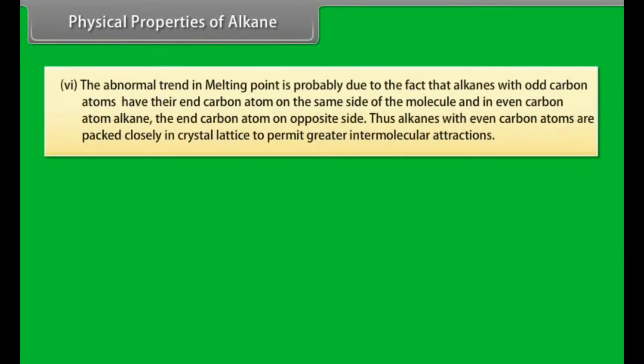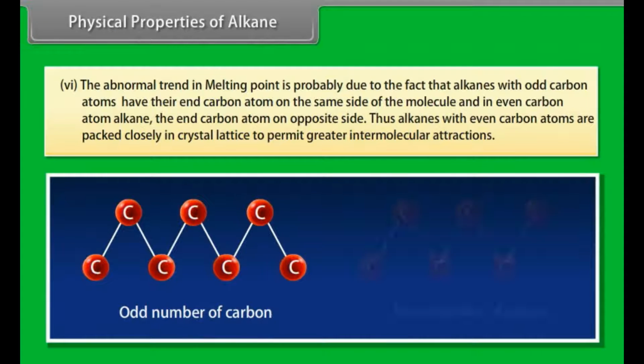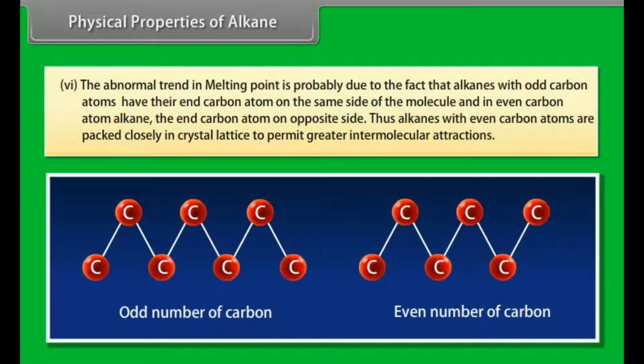Number 6. The abnormal trend in melting point is probably due to the fact that alkanes with odd carbon atoms have their end carbon atoms on the same side of the molecule, and in even carbon alkanes, the end carbon atoms are on opposite sides. Thus, alkanes with even carbon atoms are packed closely in the crystal lattice to permit greater intermolecular attractions.